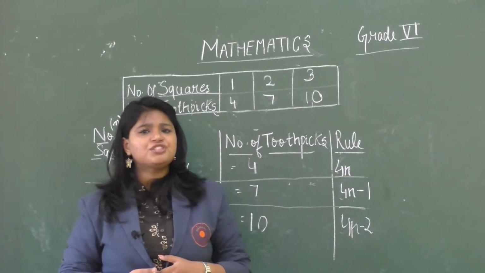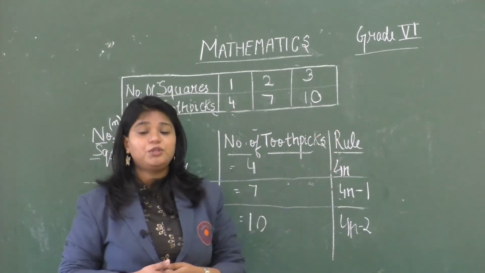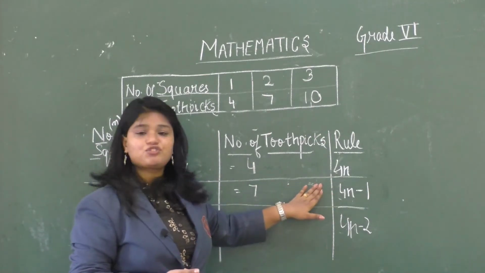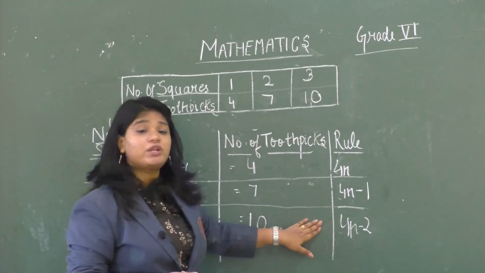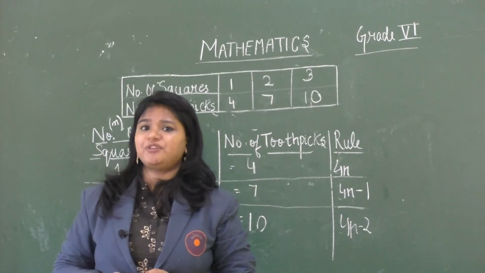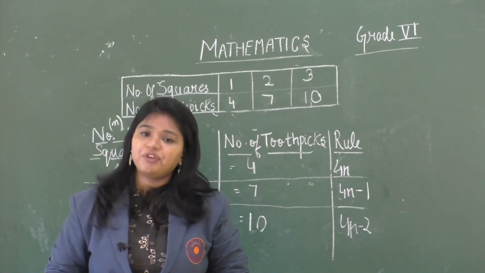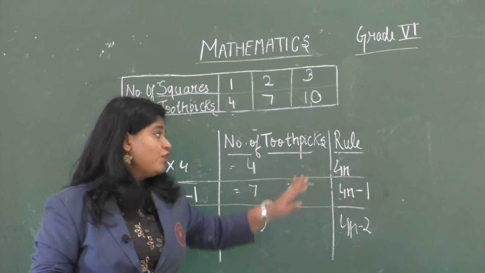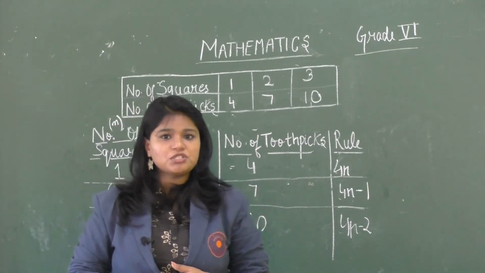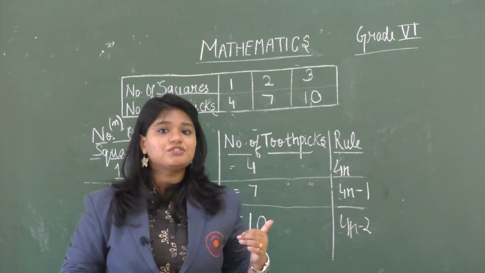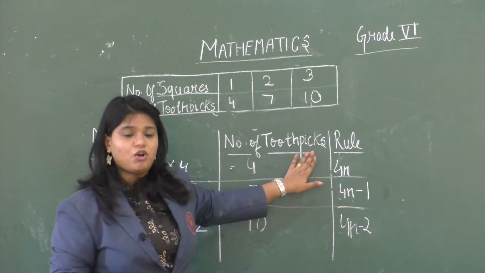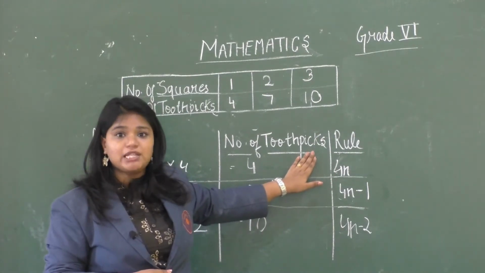Now children, just notice the values of the rule. First it is 4n, second it is 4n minus 1, and then it is 4n minus 2. It is different from the pattern of triangles, right? There the rule was 3n, and it was the same for all the parts. Here the rule is different. But did you notice one thing? There is a pattern in this rule. What is that pattern? First it is 4n, or we can also say it as 4n minus 0.